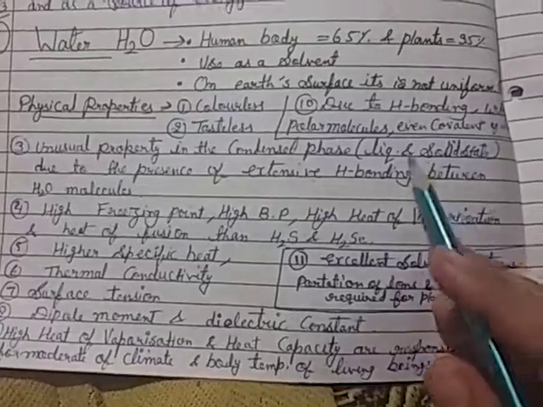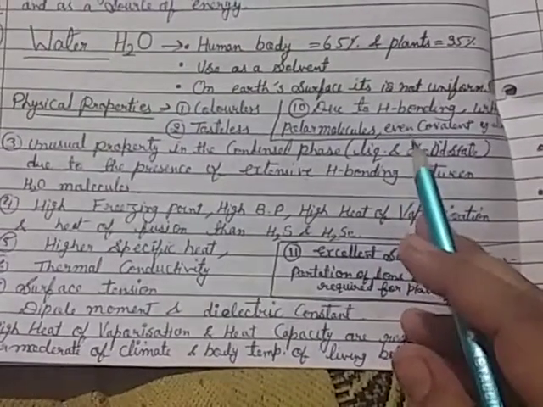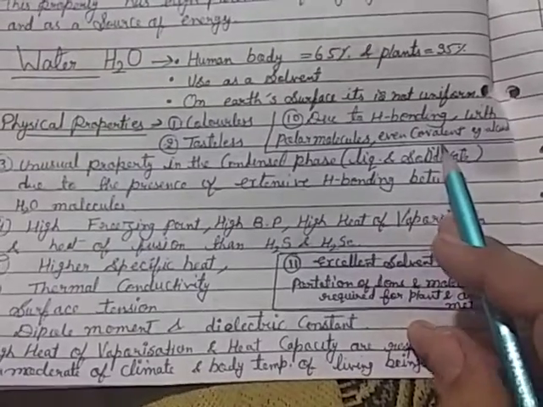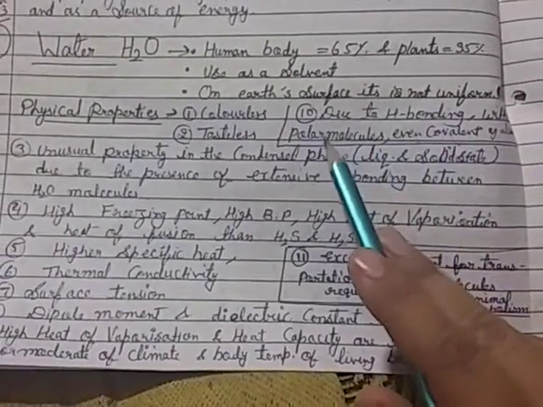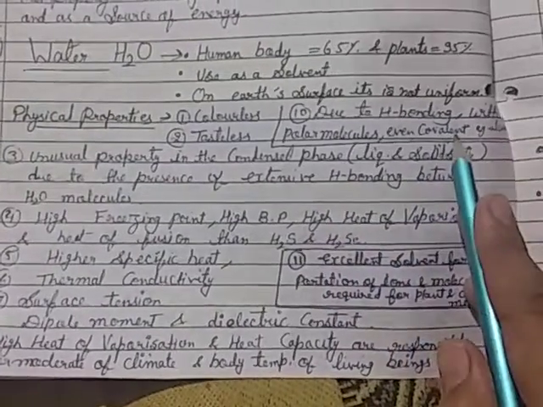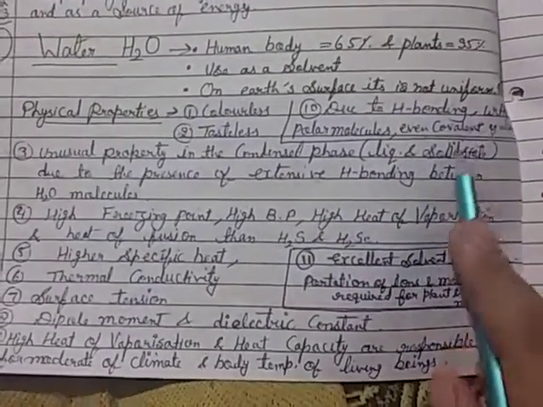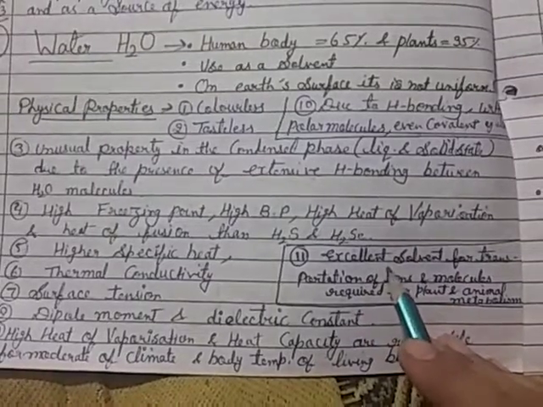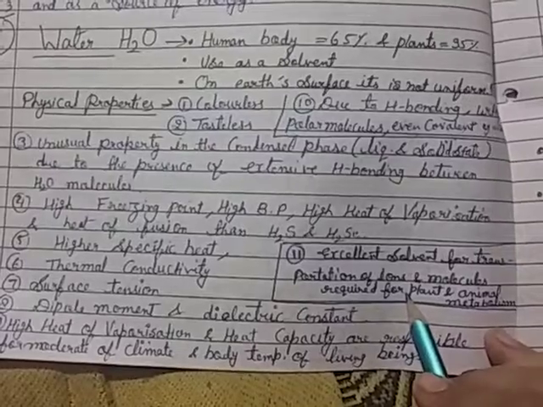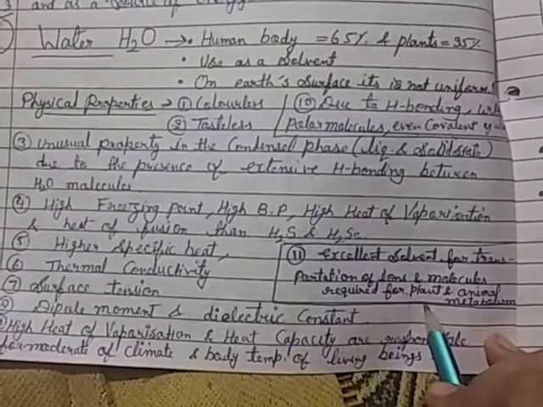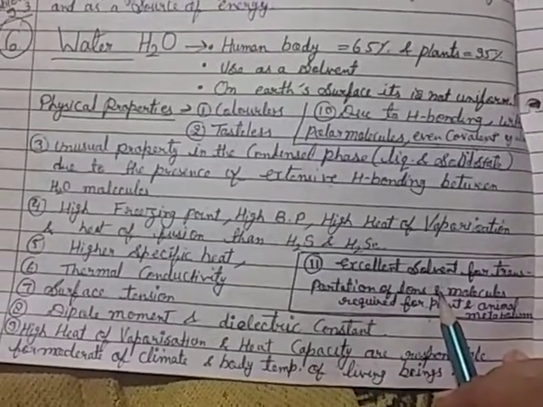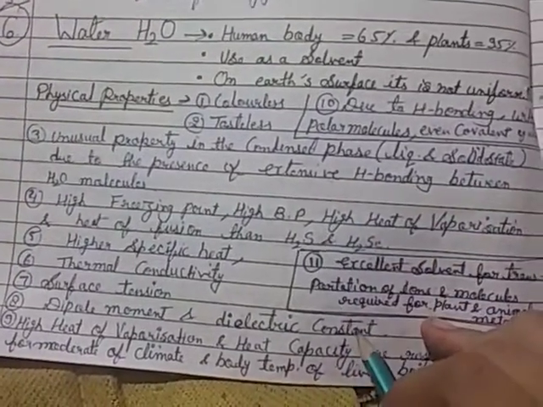Then tenth, due to hydrogen bonding with polar molecules, even covalent ones, for example alcohol. So hydrogen bonding is present in water, it is polar, and it also forms hydrogen bonds with covalent compounds, for example alcohol. Then the eleventh property, an excellent solvent for transportation of ions and molecules required for plant and animal metabolism. So water is the best solvent. These are the physical properties.